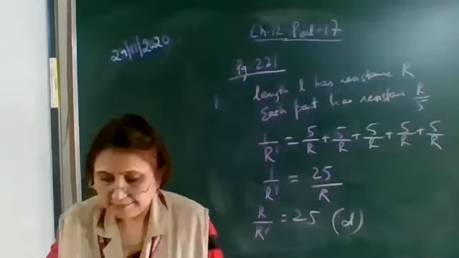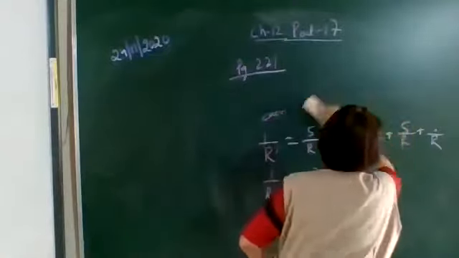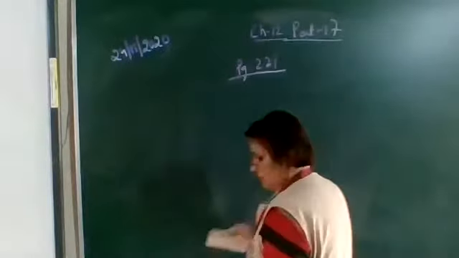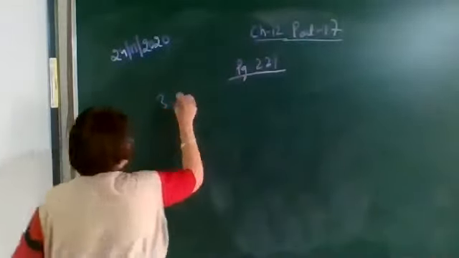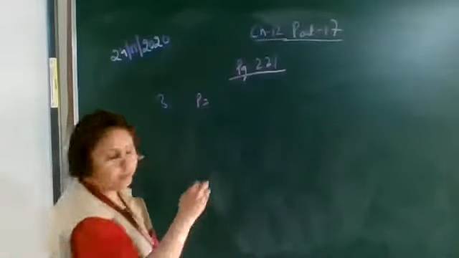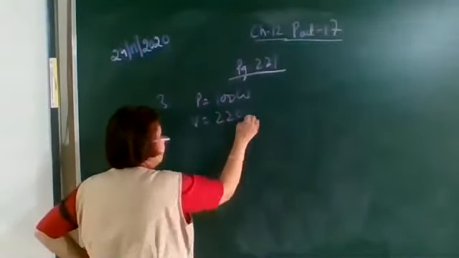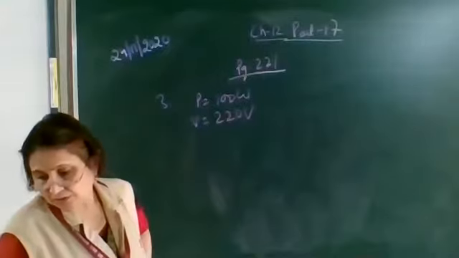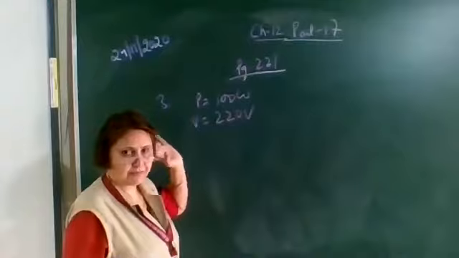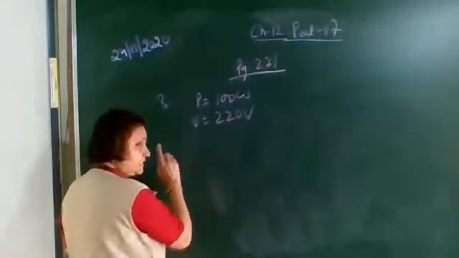Let's do this question, question number 3. Here it is given that power is 100 watt and the voltage source is 220 volt. When it is operated at 110 volt, we have to find the power. Now let's find the resistance.